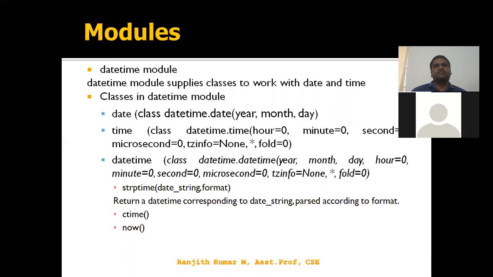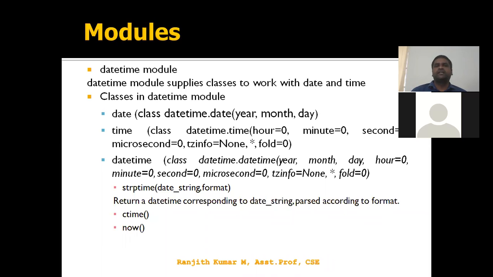This module consists of the classes date, time, and datetime. Date is a class which is created by using year, month, day format. Time has a format of hours, minutes, seconds, microseconds, time zone and fold value.